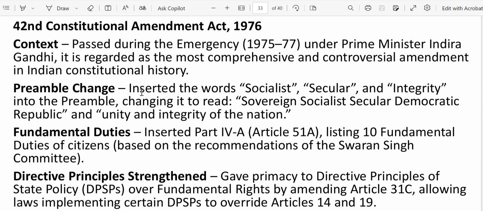So in the preamble, what changes did they make? It inserted the words socialist, secular, and integrity into the preamble. Now how does it read? Sovereign, socialist, secular, democratic republic, and unity and integrity of the nation.